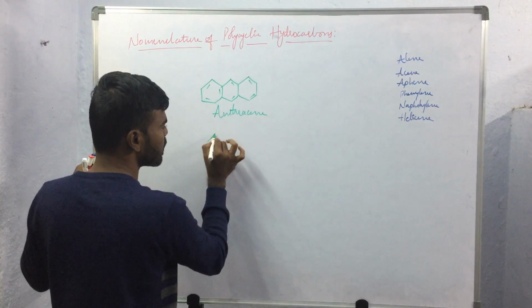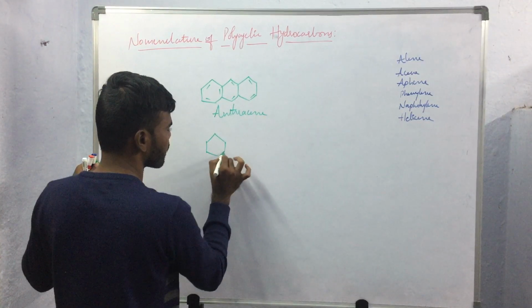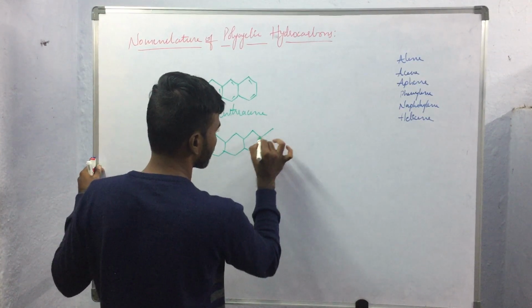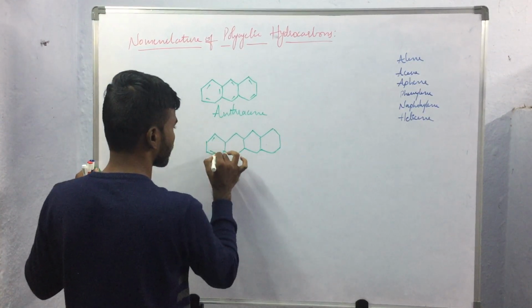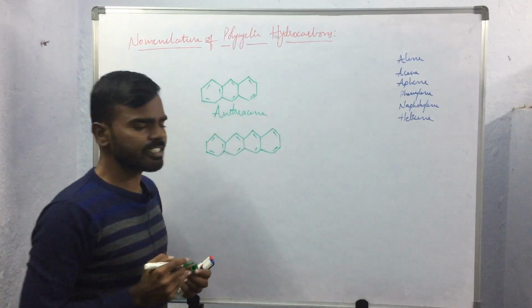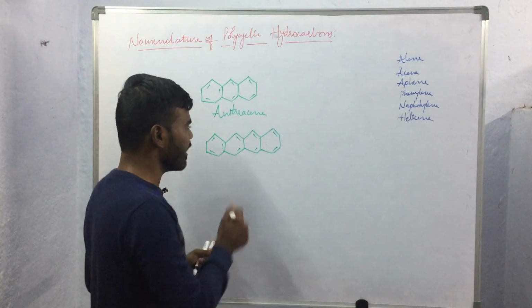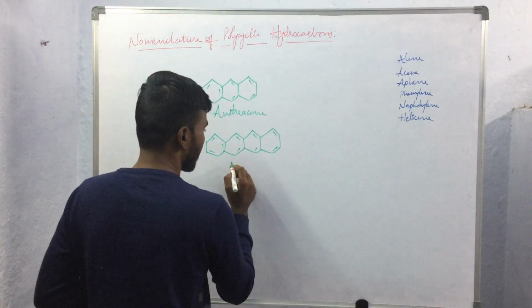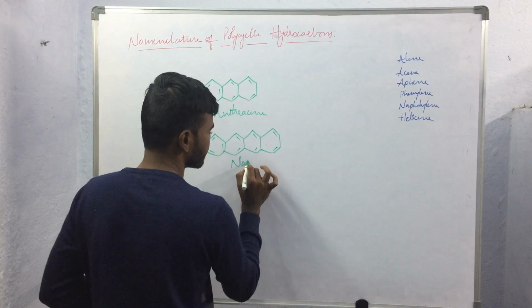If four benzene rings are orthofused in a linear arrangement, then this compound will be called naphthacene.